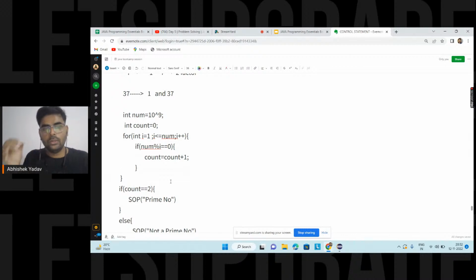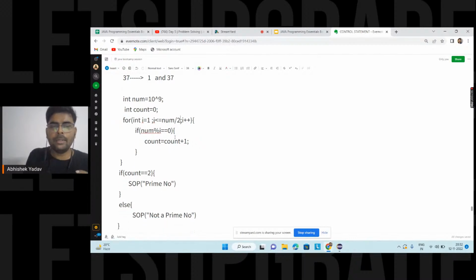And you are saying that in order to check a prime number, you are using a for loop that starts from i equal to 1 till i less than or equal to num. Most of you are asking why use less than or equal to num. If you do num divided by 2, then also your code will work. Then also you will be able to calculate all the prime factors, right?